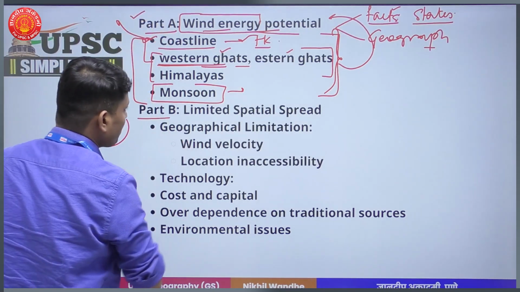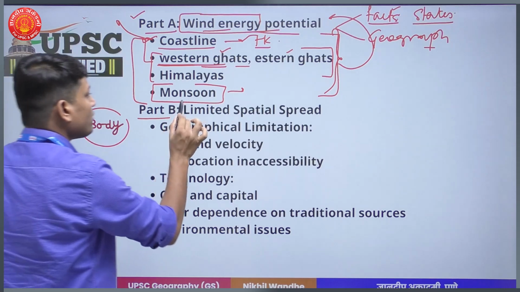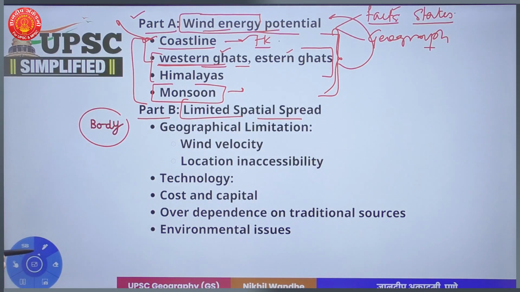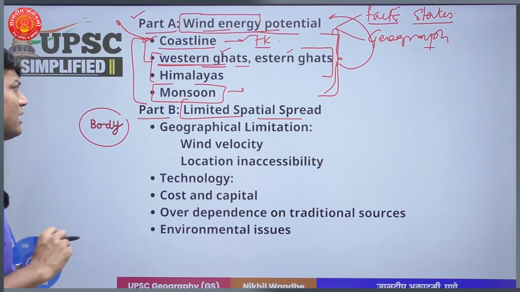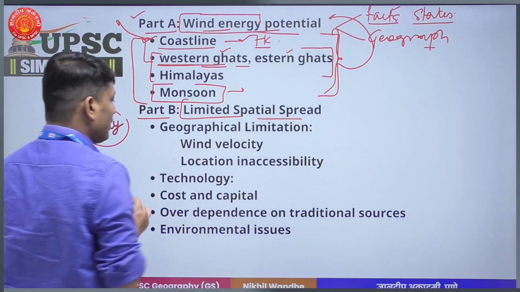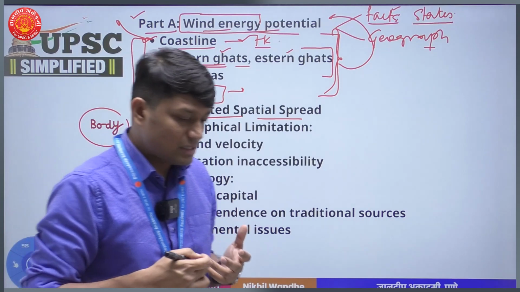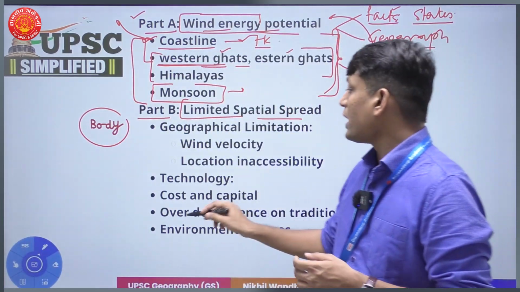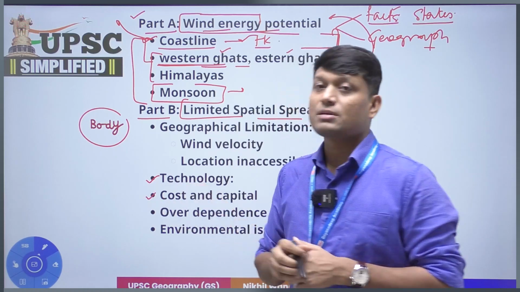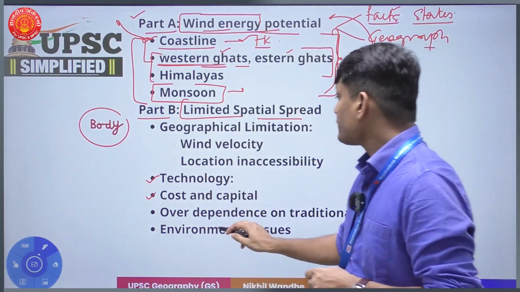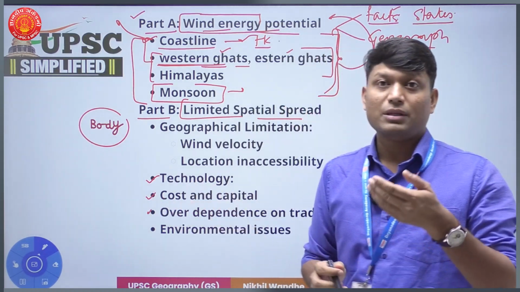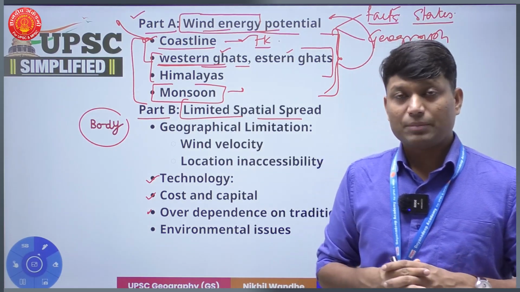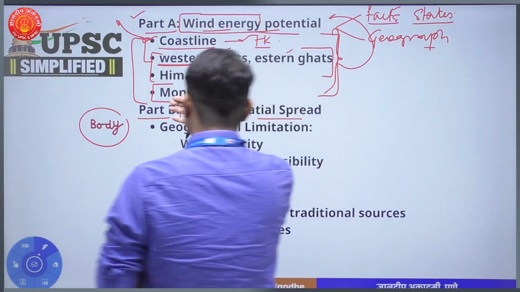Moving on to the next part, part B, I have to address the limited spatial spread of this particular wind energy. Now this limited spatial spread can be a result of many factors. Not necessarily are we talking about geographical factors only. We also have some technological factors, some capital and cost factors, as well as India's pattern of energy consumption and the infrastructure which is available here. Now you will have to address on these lines.